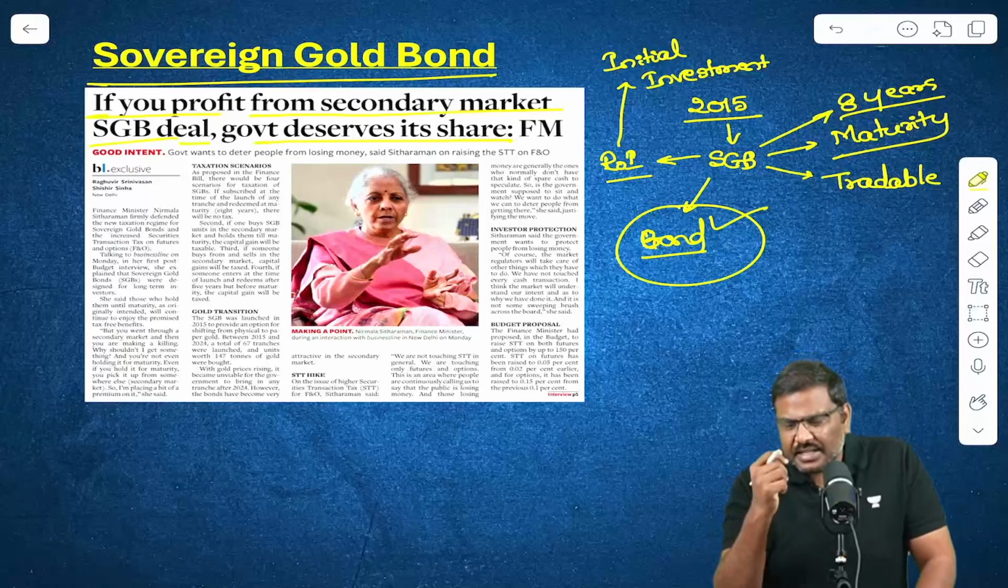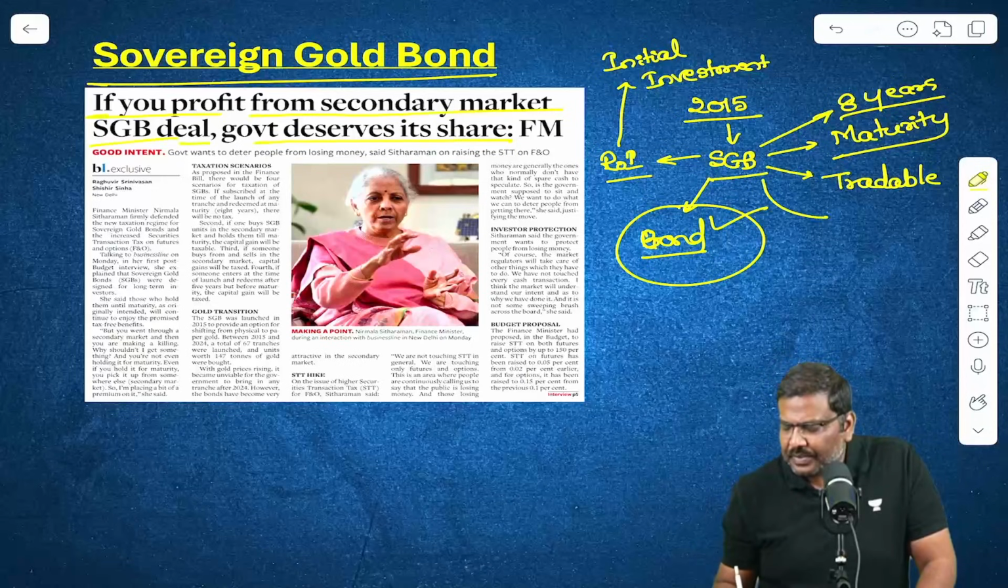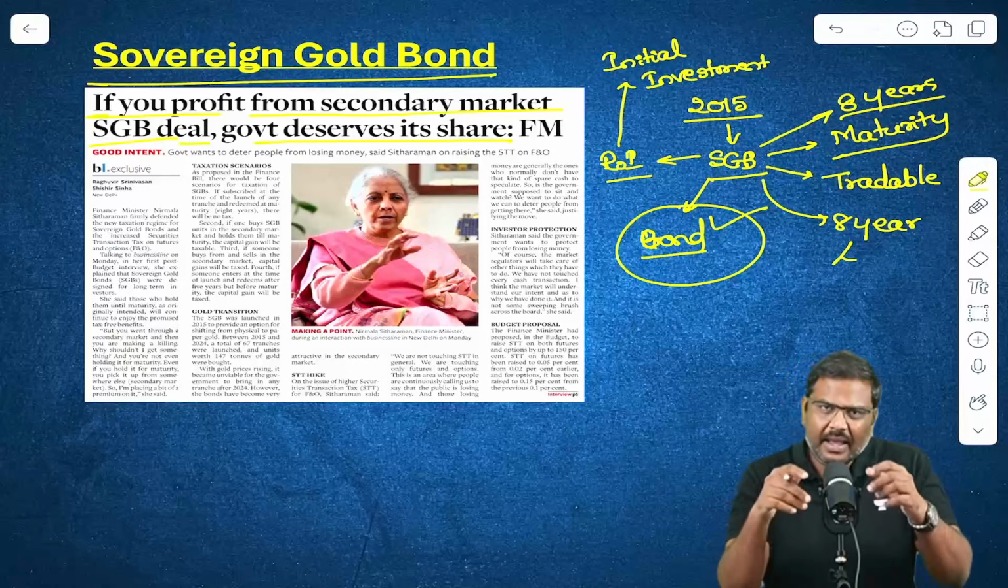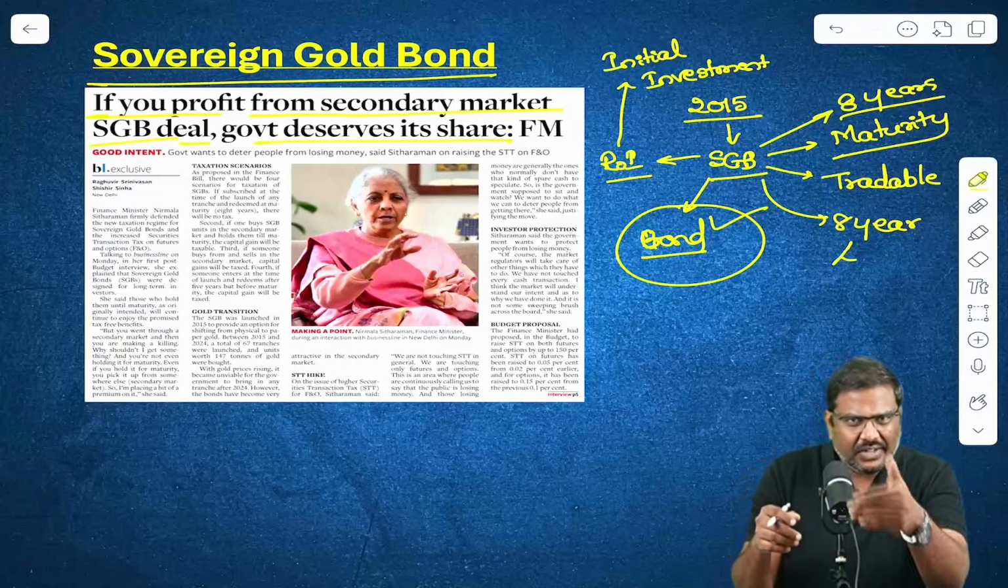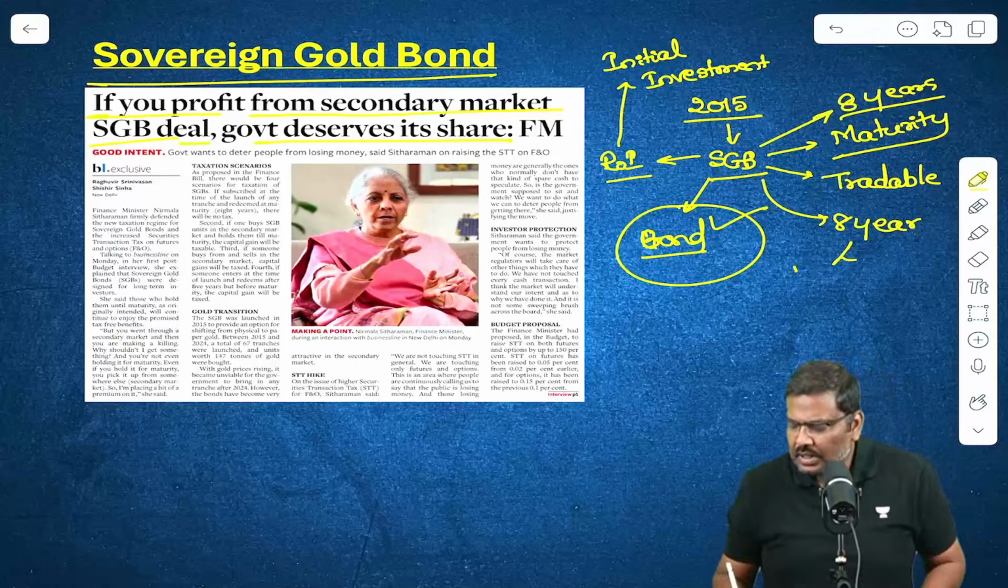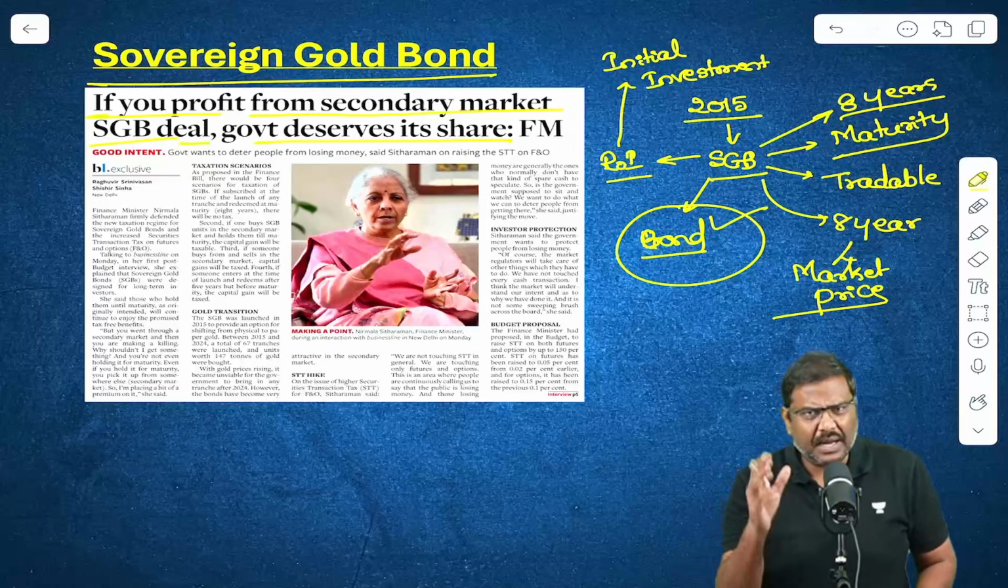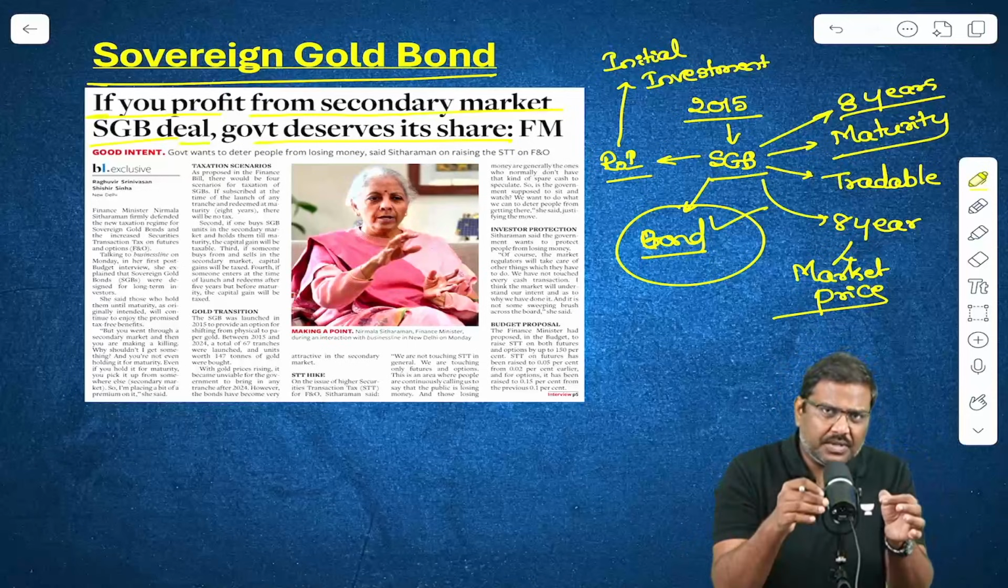And the government basically said, upon maturity, that is upon the maturity of 8 years, I will calculate the average price of the gold in the last 3 days and I'll pay you the market price. This would happen upon maturity. I will give you the market price. This was the promise of the government.